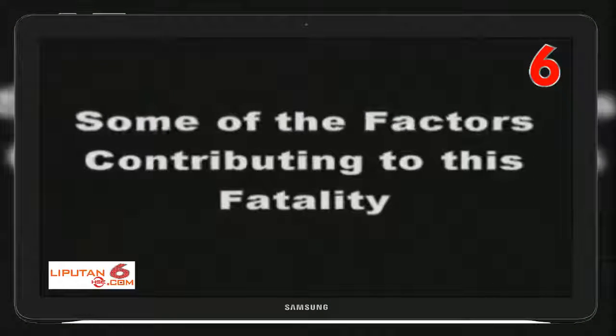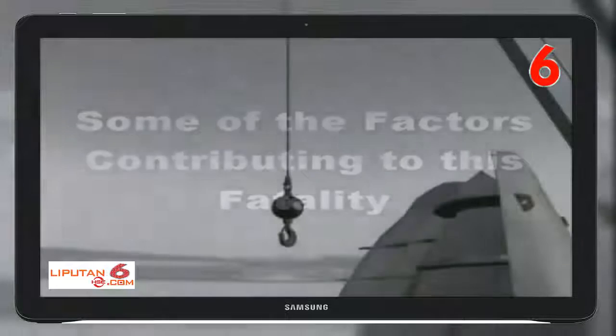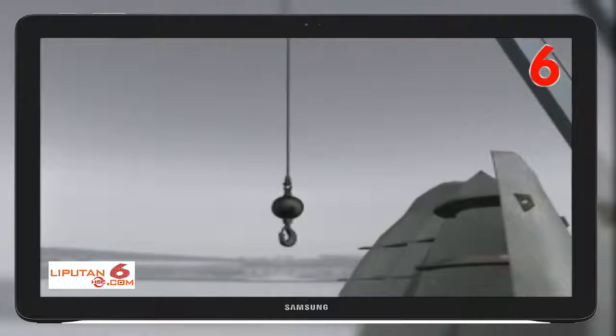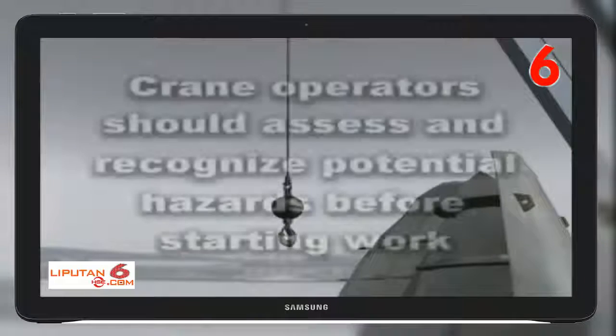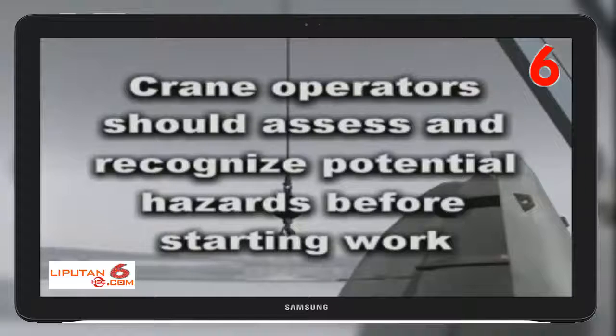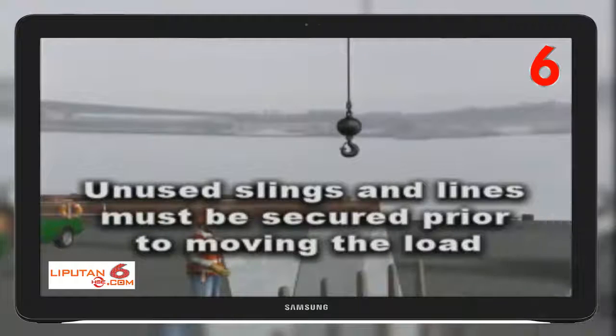Let's look at some of the contributing factors that led to this fatality. The crane operator did not recognize the hazards caused by the partially extended auxiliary hoist line. Crane operators should assess and recognize potential hazards before starting work. Unused slings and lines must be secured prior to moving the load.